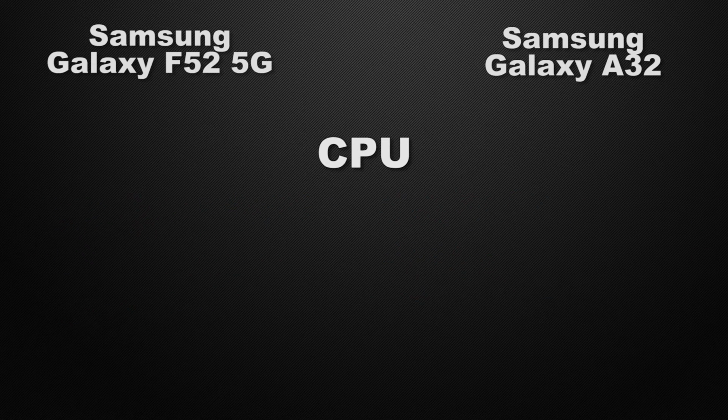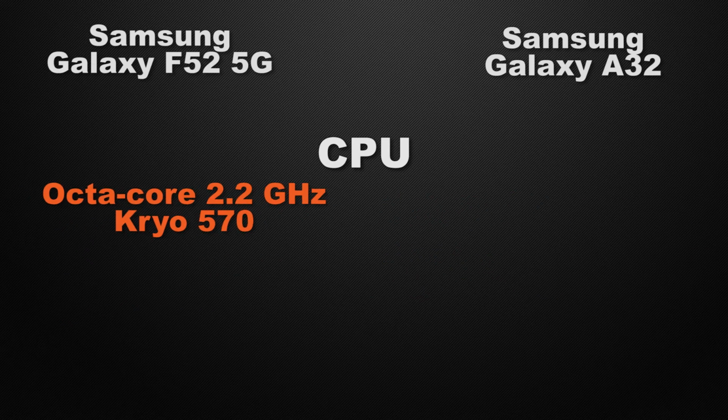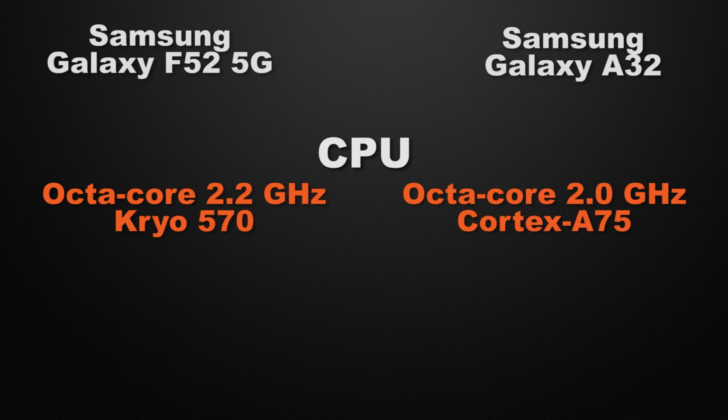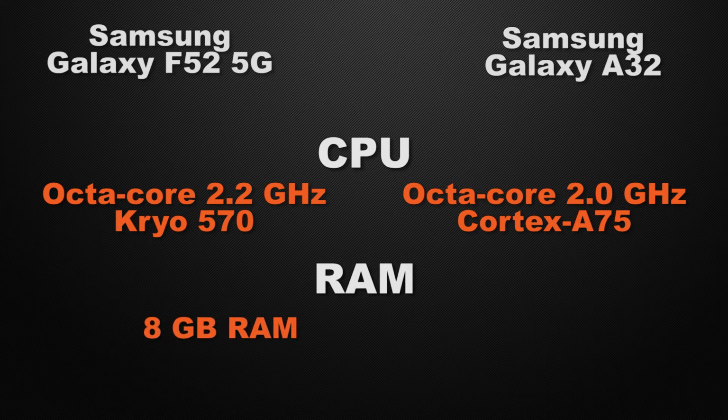Let's talk about the clock speed of the devices. F52 can clock at 2.2 GHz based on an octa-core Kryo chipset, whereas A32 can clock at 2.0 GHz based on an octa-core Cortex chipset. So the winner here is F52 because it has faster clock speed. And about the RAM variants in the devices, F52 has only one option, 8GB of RAM, whereas A32 has three options, 4, 6 and 8GB. So clearly the winner here is A32 because it has multiple RAM options.